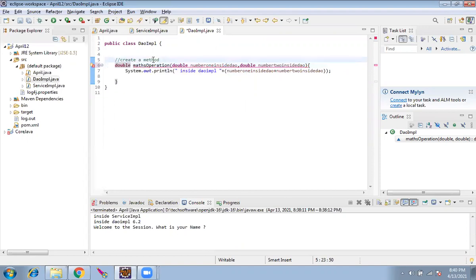Now if I give double, it will throw an error that you have given double as a return type, but you are not returning anywhere. So we have a return keyword and we have to return a double. I'll return 2.2 for example purposes. Now the error will go away. Is this clear?